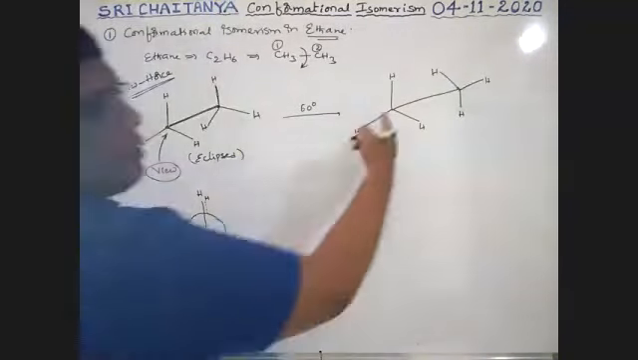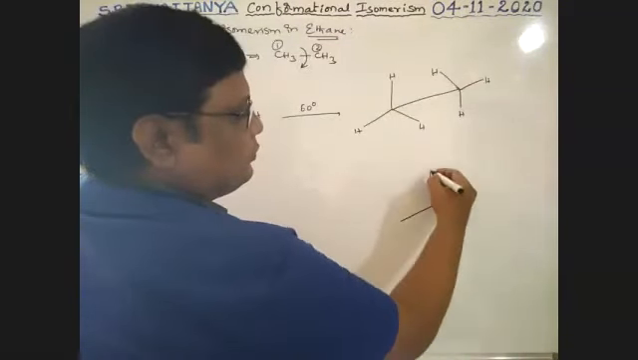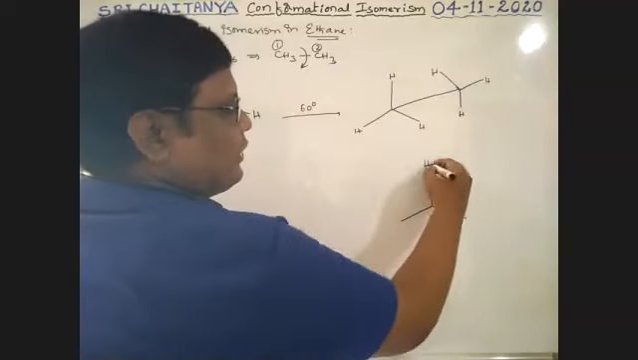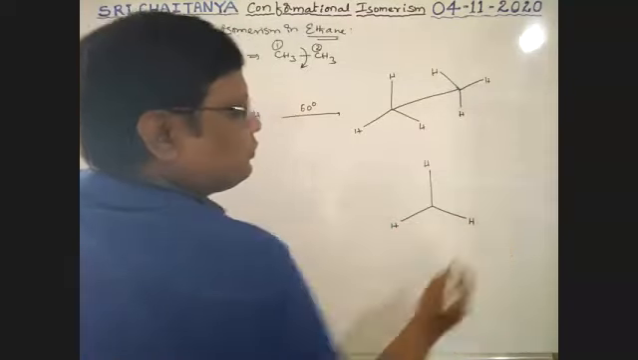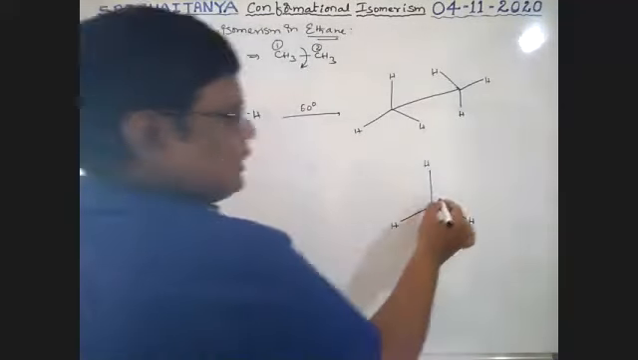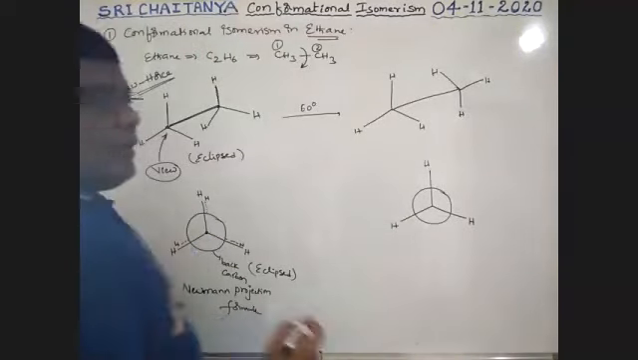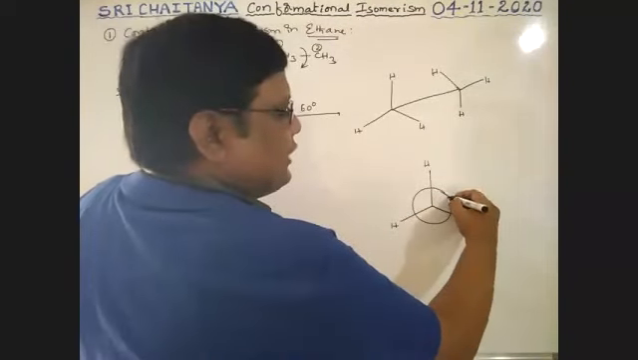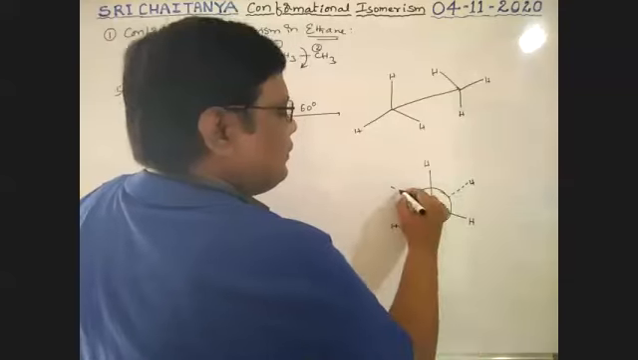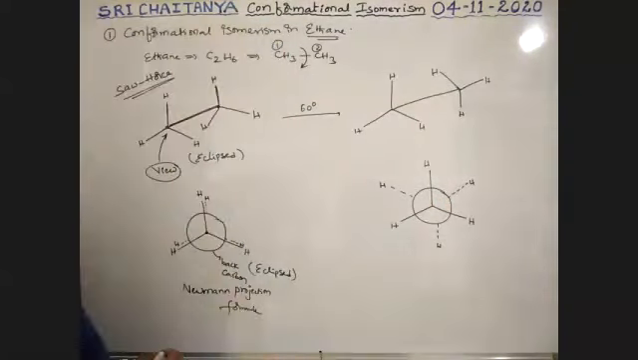See here, I'm representing this one. This is the front carbon. It is the front carbon connected with the 3 hydrogens. And this is the back carbon. Now, these are the 3 hydrogens. It seems to be like this.